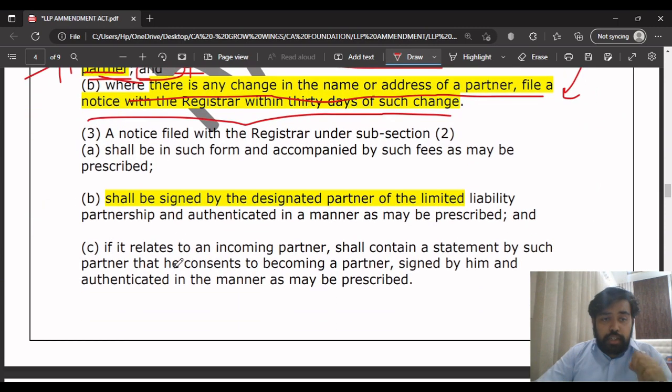Three, what they are trying to tell here is that a notice filed with the registrar under subsection 2 shall be in such form and accompanied by such fees.